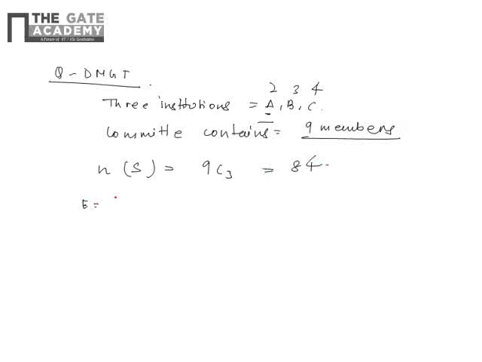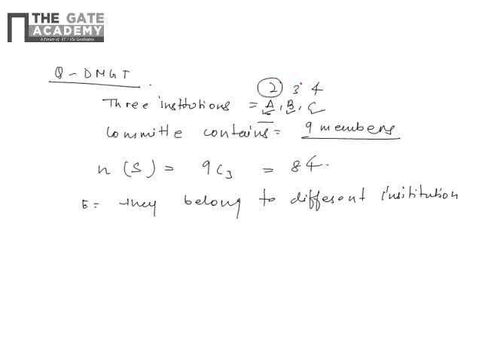Now the event is what? That 3 experts resign and they belong to different institutions. Means 1 resigned from A, and 1 resigned from B, and 1 resigned from C. And initially how many have been taken? 2, 3 and 4. So from 2, 1 has resigned, from 3, 1, and from 4, 1 has resigned.